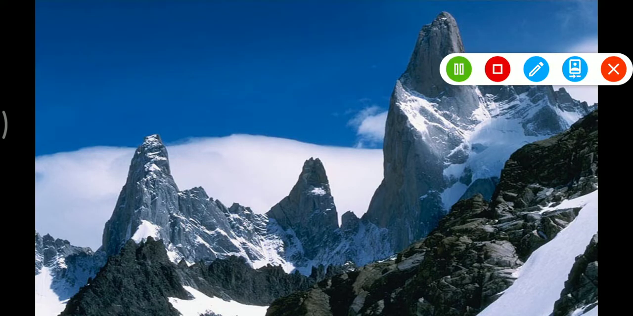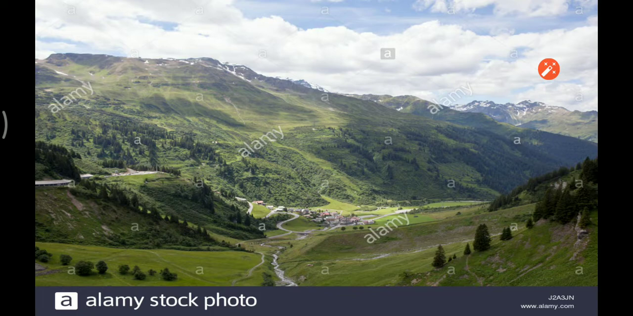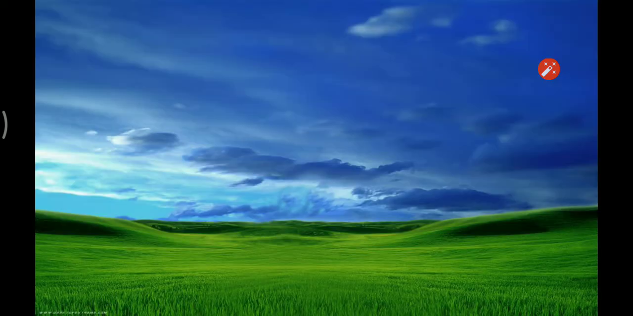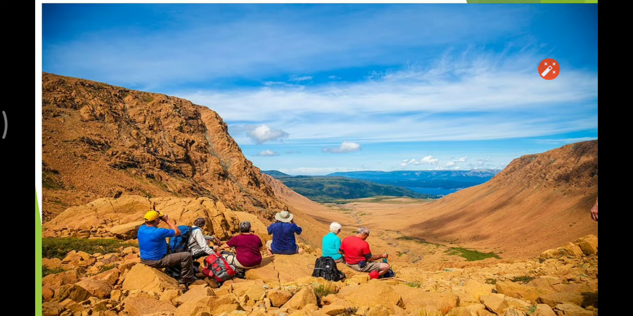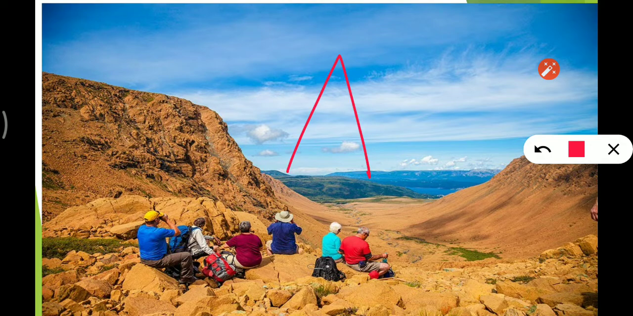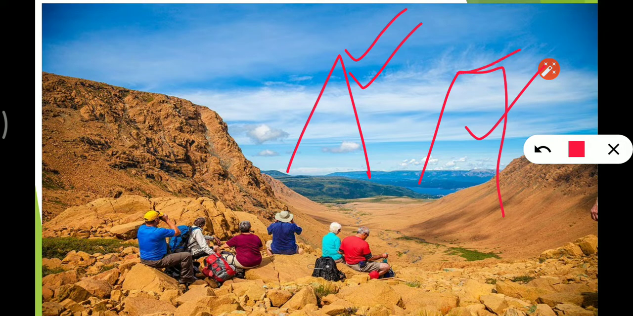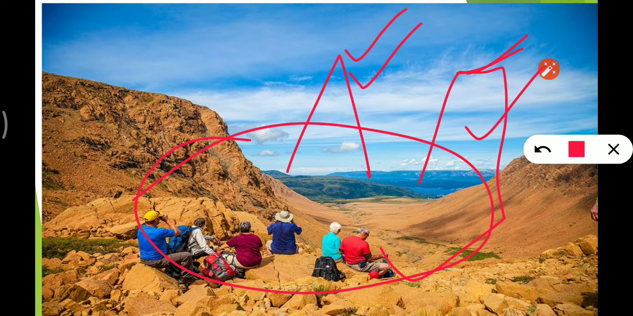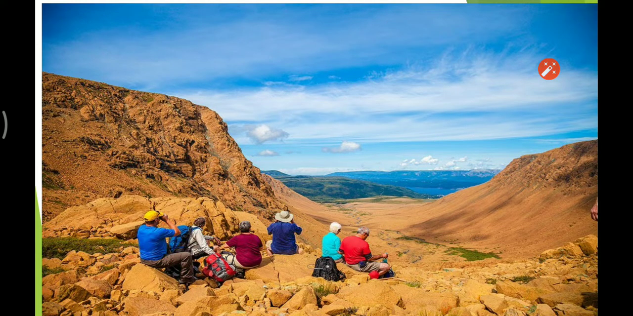Now here we have the Himalaya, this is a valley, here is the picture of plains, and this is a plateau. Now what is the difference between mountain and plateau? Mountains are very high, plateaus are less high than mountains, and mountains have sharp peaks, but plateaus have a flat surface. Here is the picture of a plateau. They are high, but their top is plain. I hope it is clear. Let's move to the next one.